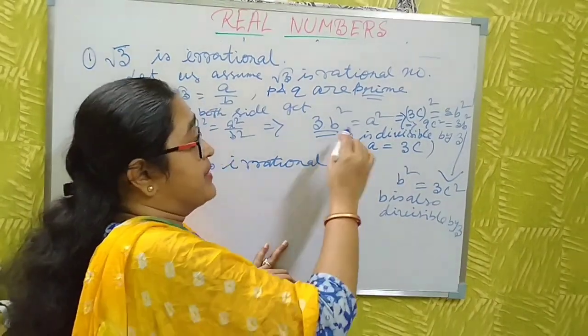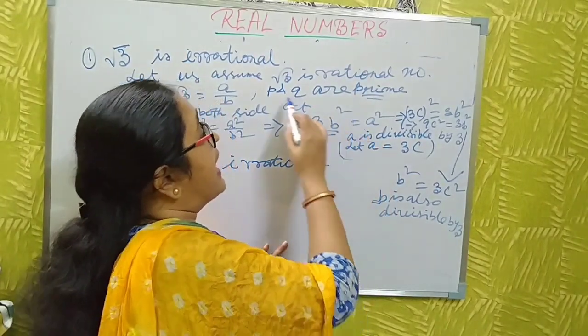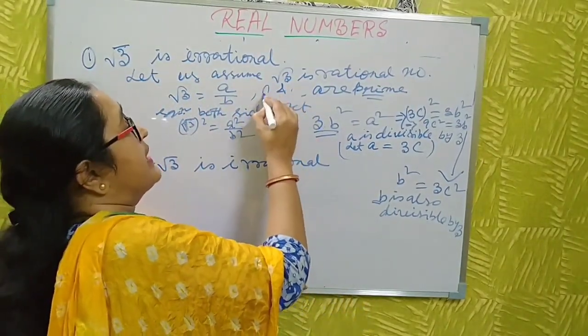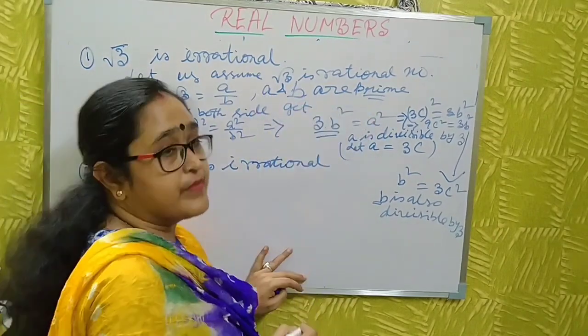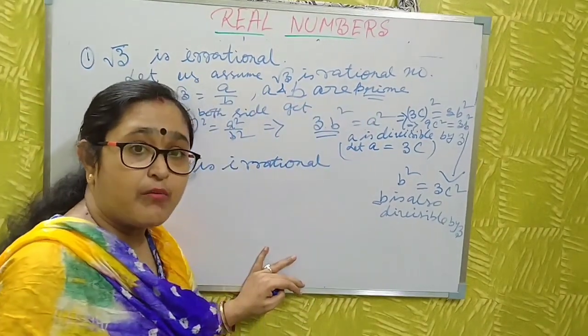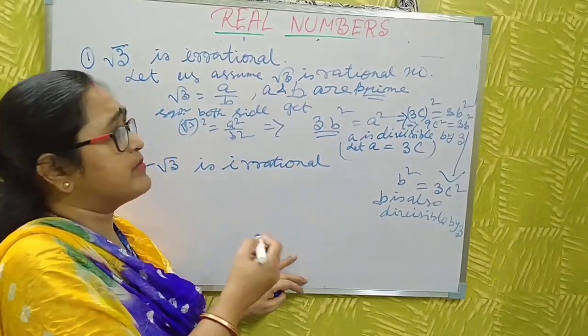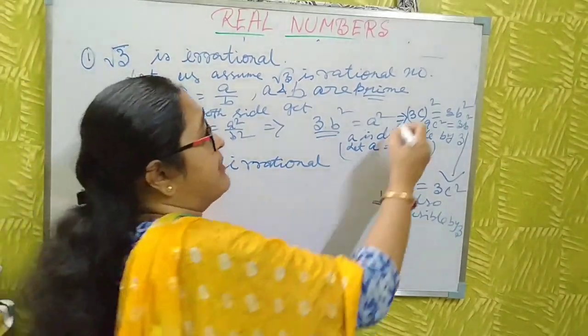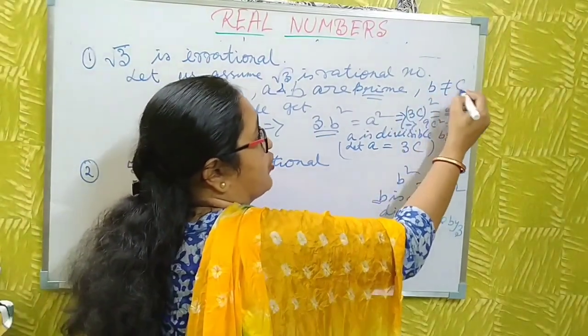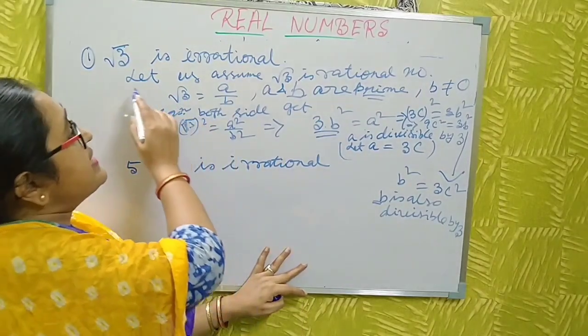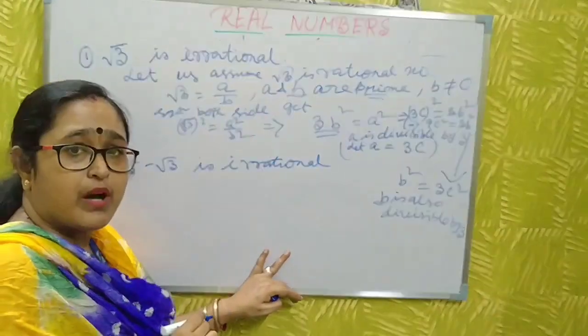That's why here a and b are prime. What is a rational number? The number which can be expressed as p by q or a by b, where a and b are prime and b is not equal to 0. I already assumed that this is a rational number.